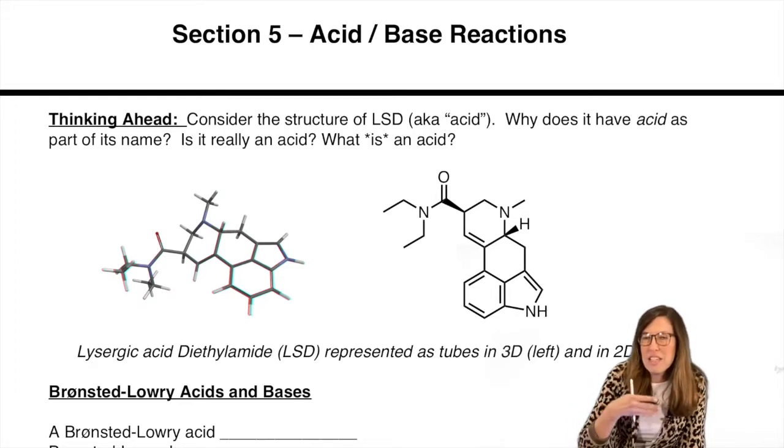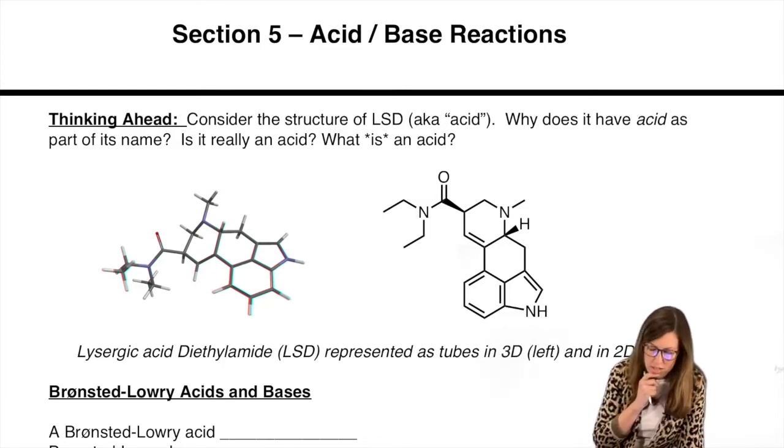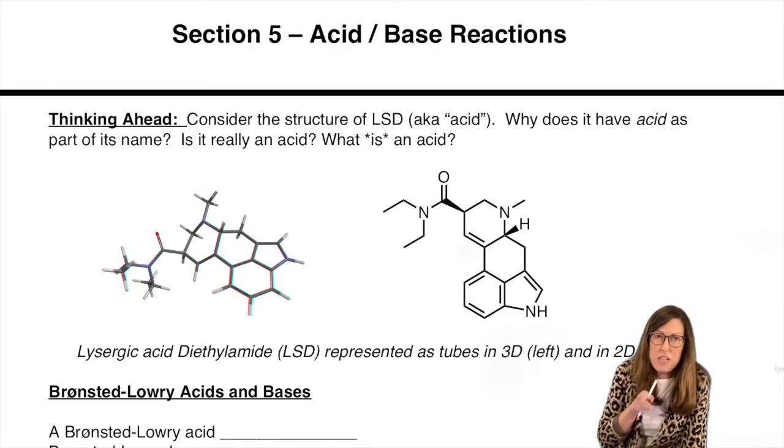Organic chemists use that data, of course, but we don't crunch the numbers the whole time to figure it out. We'd actually be able to look at that structure and say, a funny thing that it's called an acid actually, because it's not. It doesn't really act like an acid.